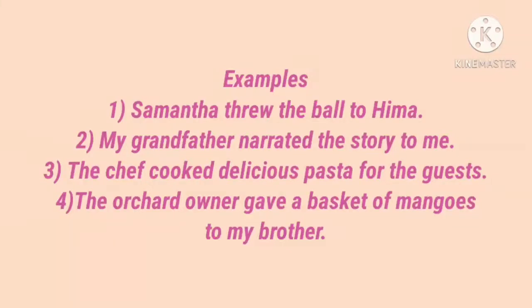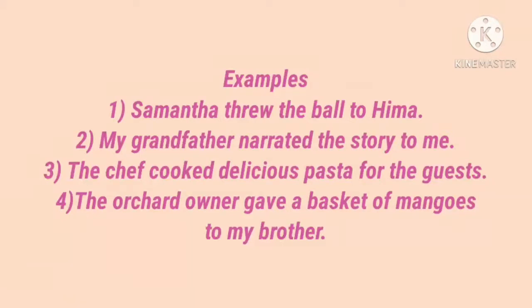The chef cooked delicious pasta for the guests. So the chef cooked what? Delicious pasta. Direct object. And then for whom? For the guests. So here the preposition for is used. So subject, verb, direct object, preposition and indirect object.